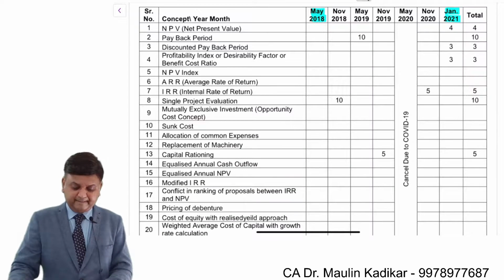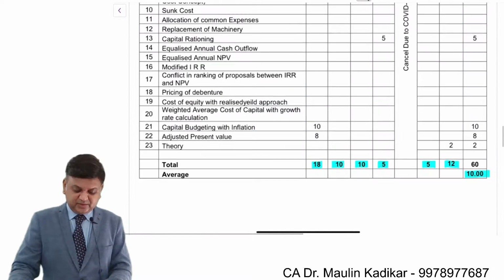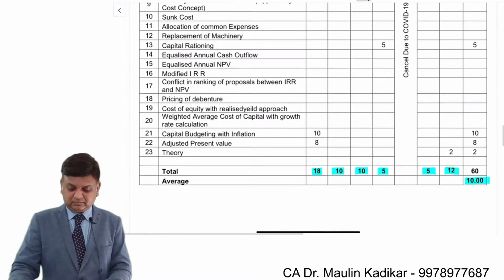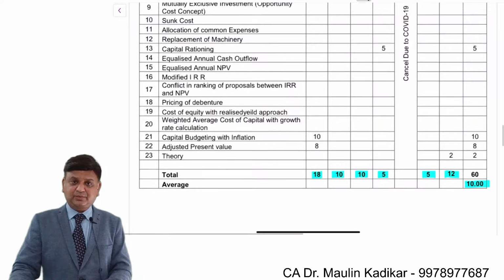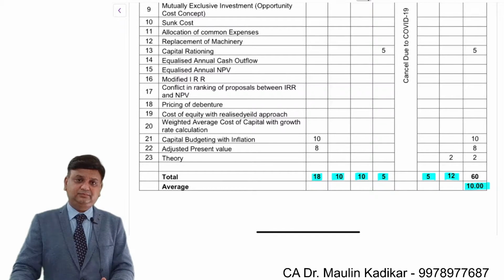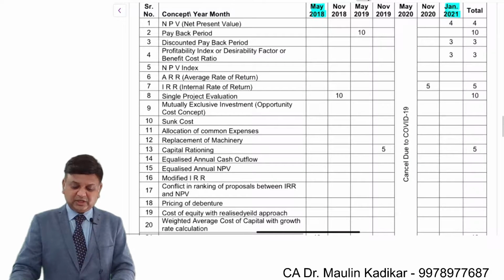Friends, over here there are 23 questions on the concept that we have. This is how we understand that it is an important chapter from the examination point of view. Every time there is at least one question from this chapter, maybe more than one, but in no case less than one.